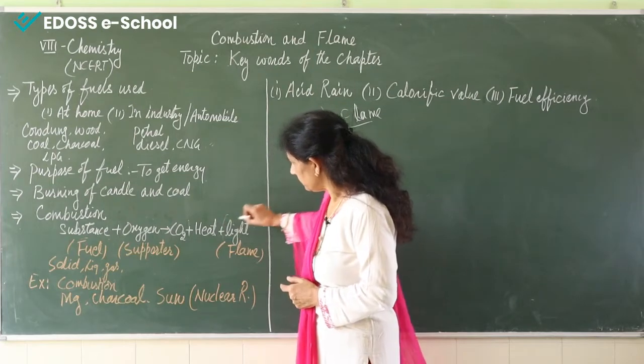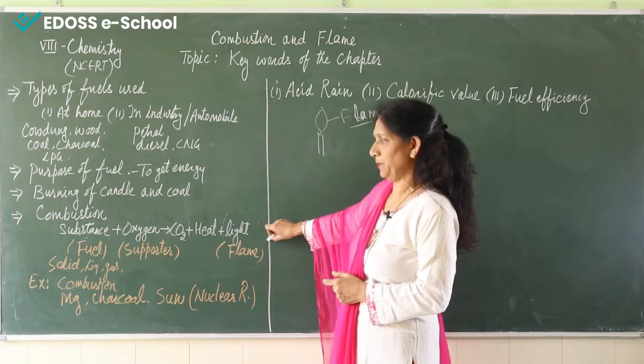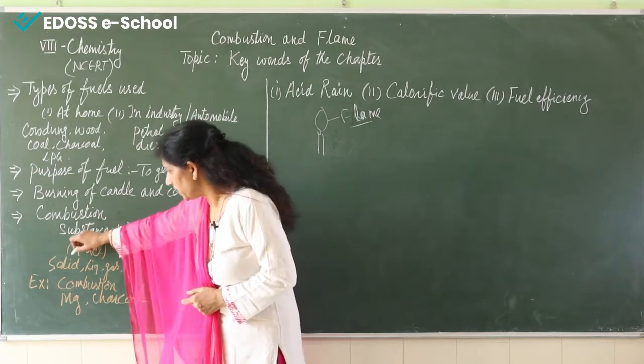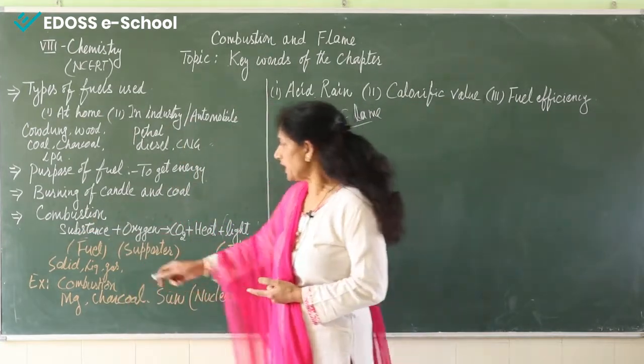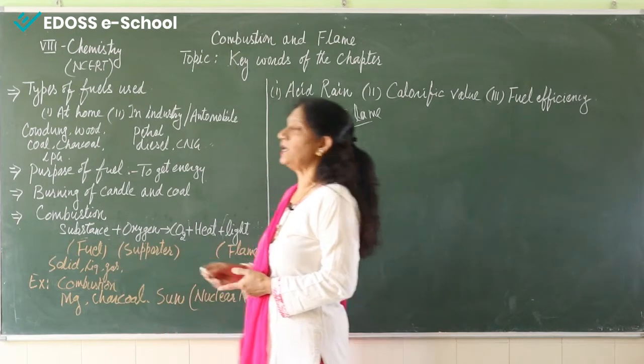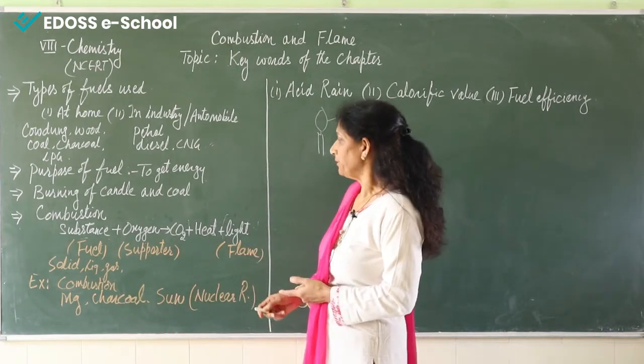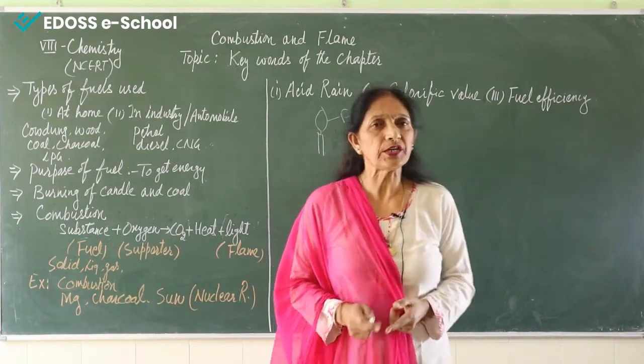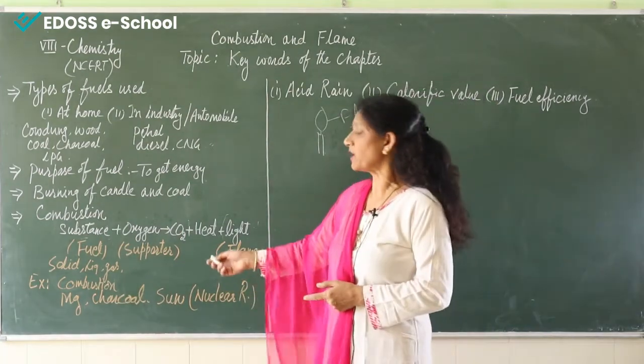And this light is producing flame. These substances, means fuel, can be in solid form, liquid form, or gaseous state.